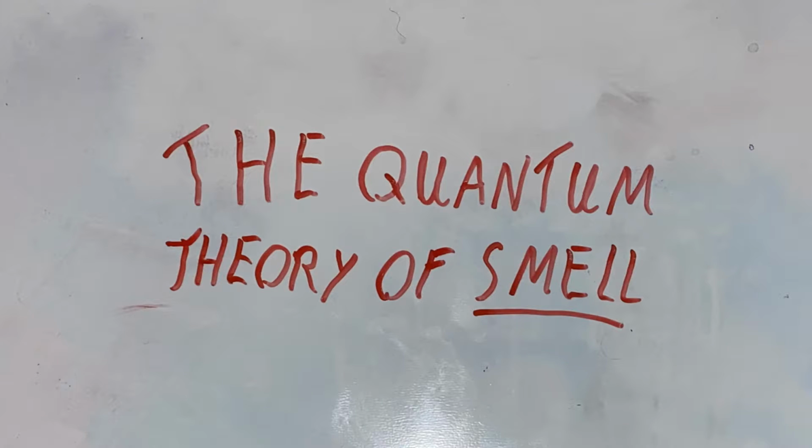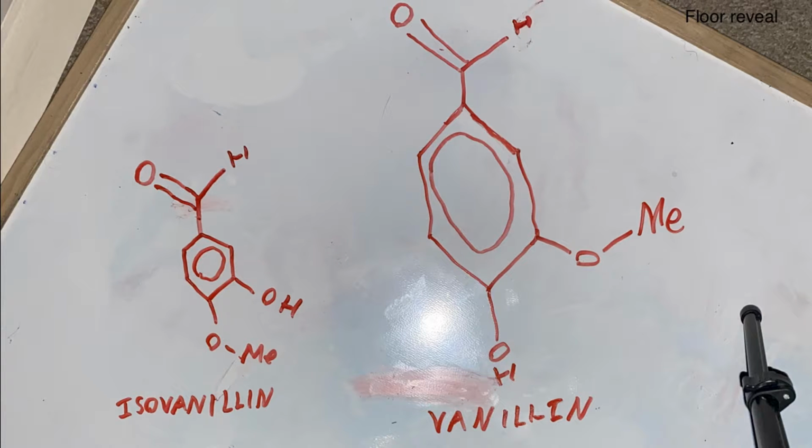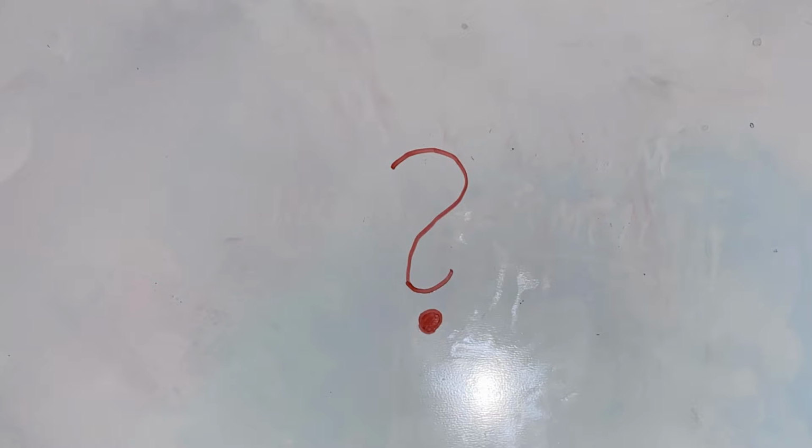The quantum theory behind smell. If you are a curious mind, you have probably wondered why compounds which seem so similar in shape and functional group have very distinct smells. Take for example vanillin, which has identical functional groups to its isomer isovanillin, yet vanillin is what causes the smell commonly associated with vanilla, yet isovanillin has a sickly sweet smell. So how do we differentiate between these two molecules?